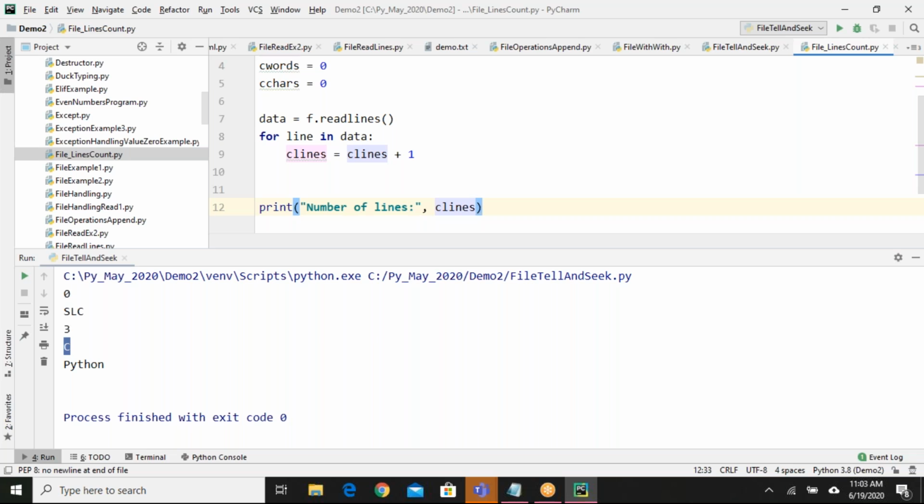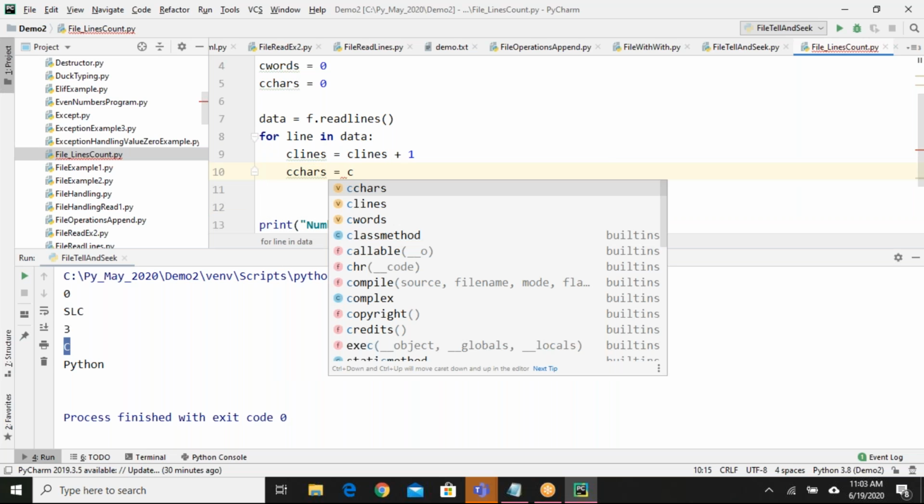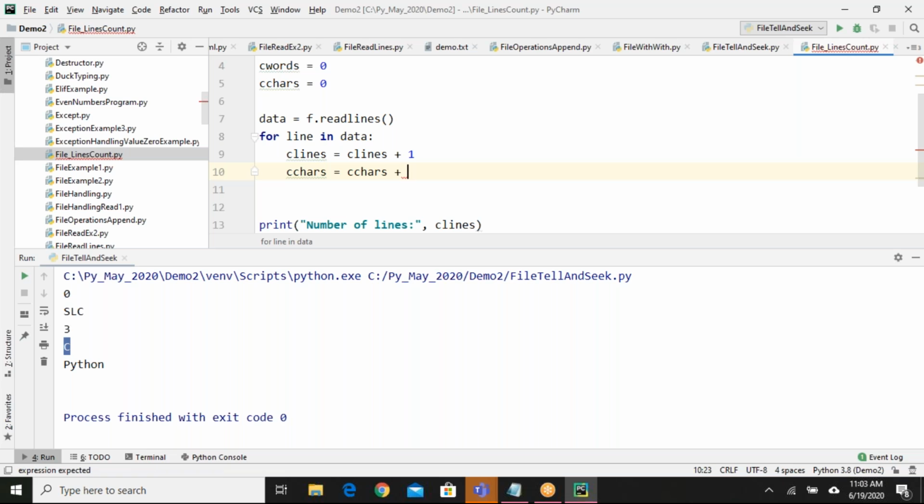Okay. Now I want to get the number of characters. How can I get that one? c chars equals c chars plus, I can say length of line. Or again I can loop through each word of the line, or I can loop through each character of the line, then I can append like this. I can calculate the count of characters. So till here we'll get the number of characters also, right?